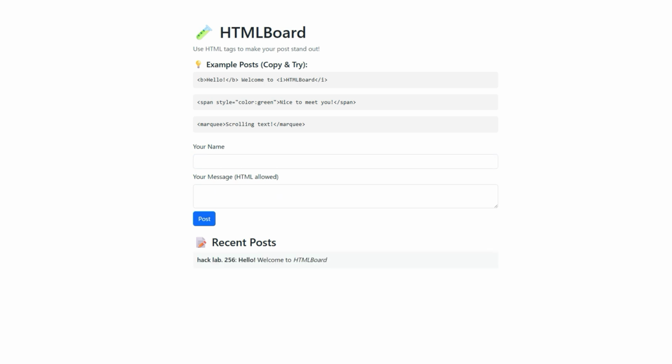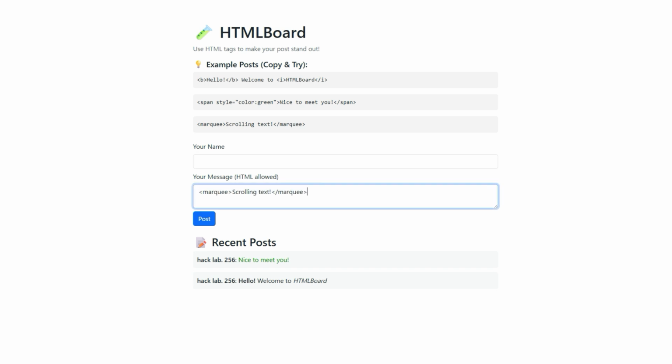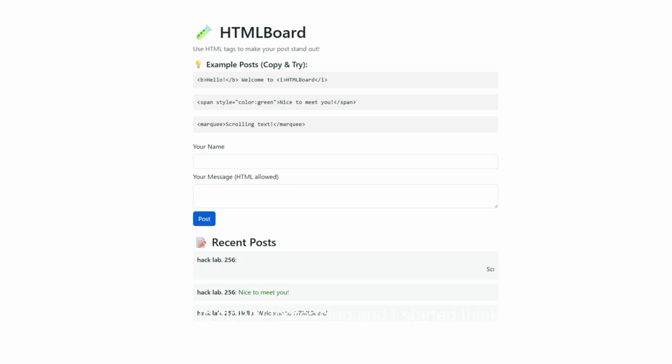On this board, you can customize your post using HTML tags, make your text bigger, change the color. Everyone's trying different ways to make their posts stand out. Traffic is slowly increasing, and I started thinking, maybe this could actually go viral.